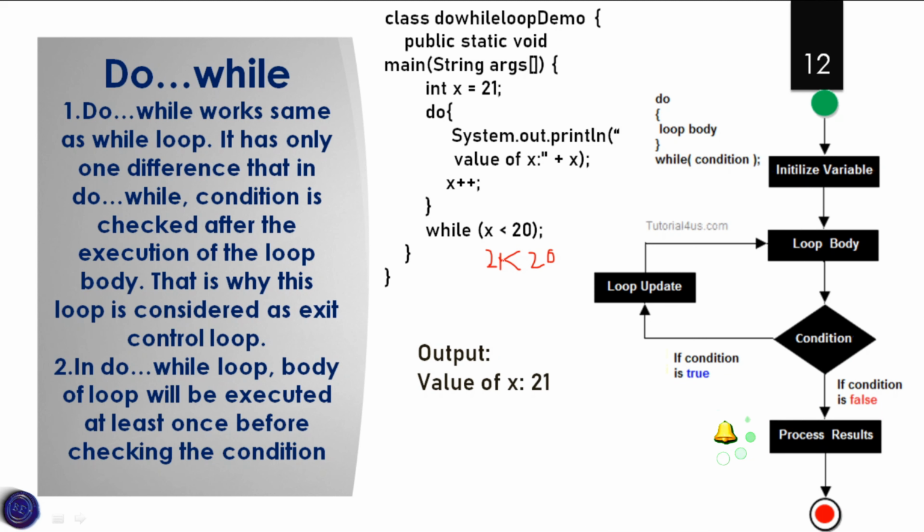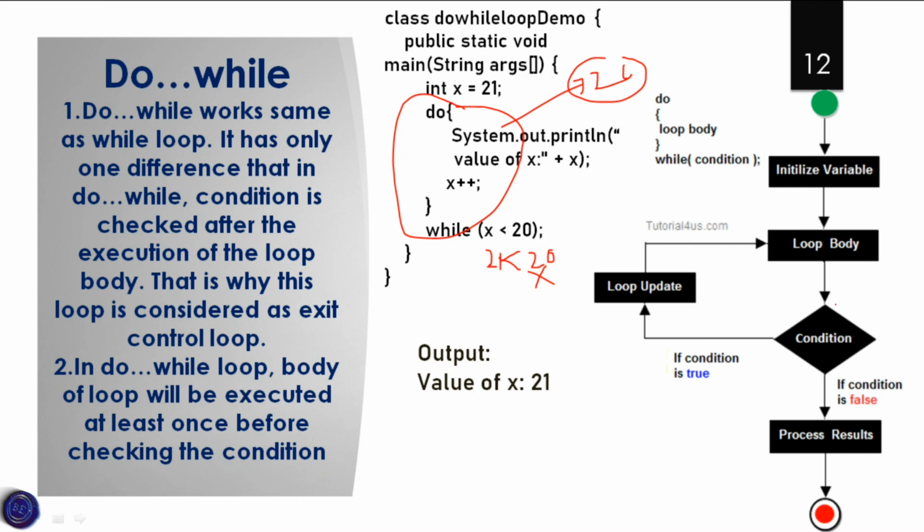So you may have a doubt that the condition is false, but it is still printing the output. The main concept in the do while loop is that it will execute the loop at least once. That means 21 will be printed. After 21 is printed, the condition is checked, and the statement becomes false. So there are no operations after checking the condition.